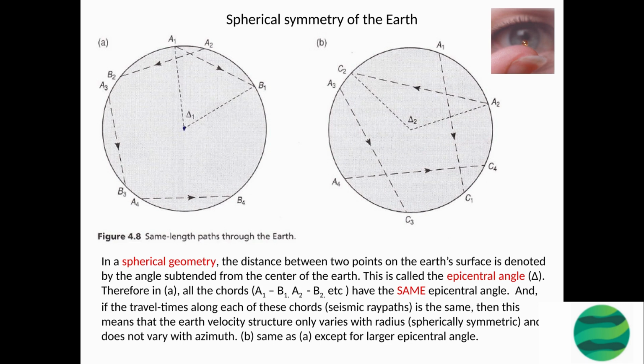In B, the same concept applies but for a larger epicentral angle. This means that the distance between the two points on the Earth's surface is larger, and therefore the angle subtended from the center of the Earth is also larger. This can be used to study the variations of the Earth's velocity structure with both radius and azimuth, providing more detailed information about the Earth's interior.